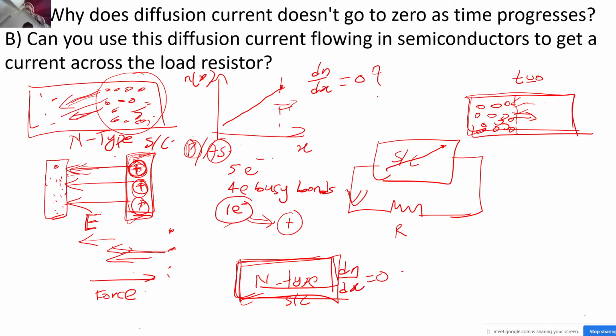But what happened because of this diffusion is that a local charge density got created. Within the volume of the entire semiconductor, the charge density is still zero, but within this small area that I am telling you, we got a local charge density, correct? And because of that an electric field got created. So it stopped the further flow of electrons from the right hand side to the left hand side, and because of this field itself, dn by dx won't become zero, correct?